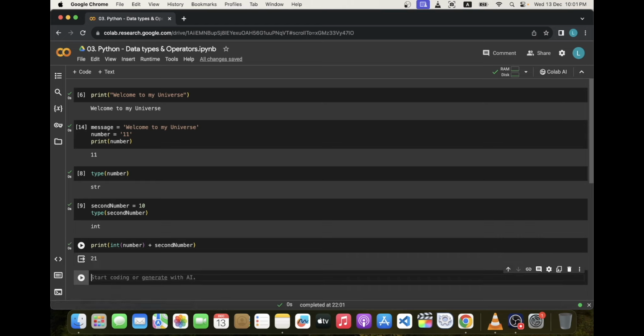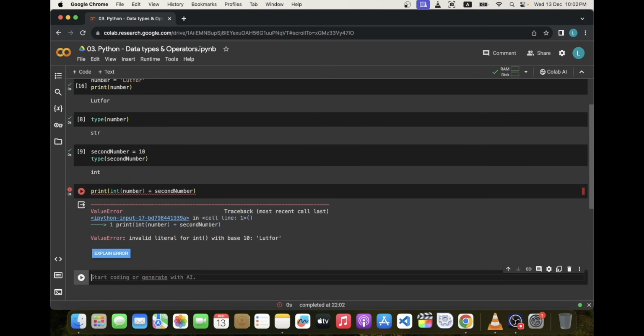Great, it's working perfectly. Now let's change the value of number variable and make it pure string. Let's write my name here, Lutfur, and run the program. And we got an error saying invalid literal for int.